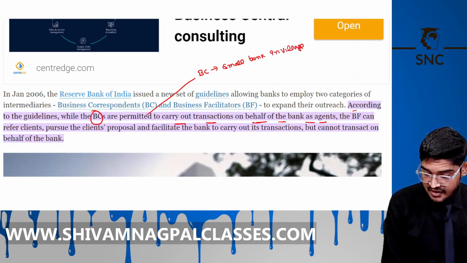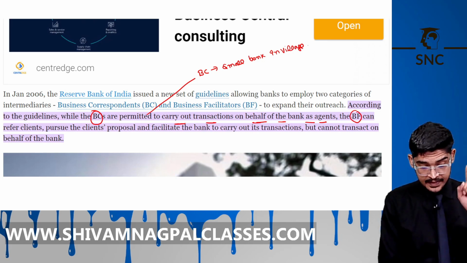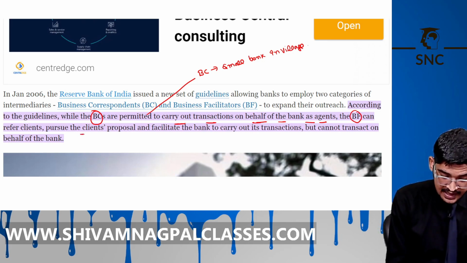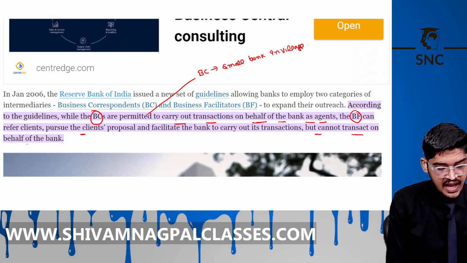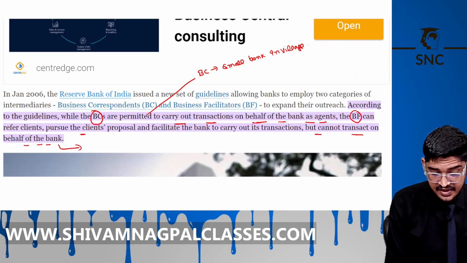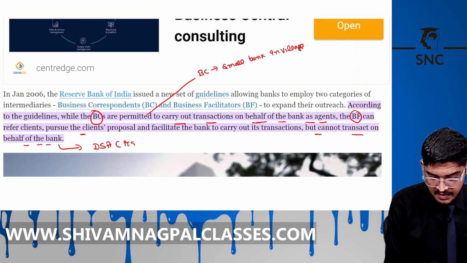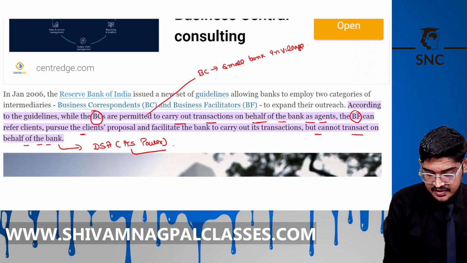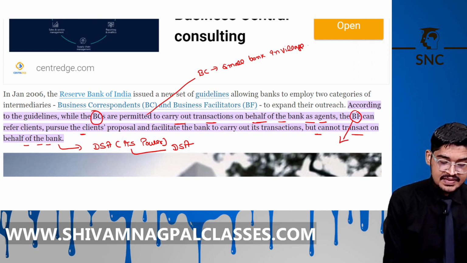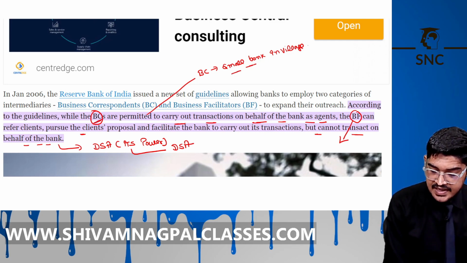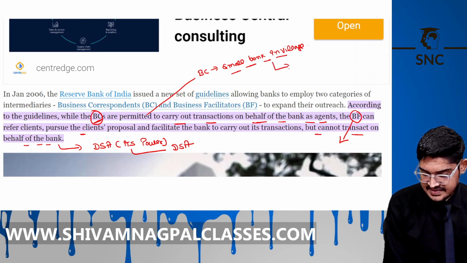but BF, business facilitator, can refer the clients, pursue the clients, but cannot transact on behalf of the bank. So it's just like a DSA, direct selling agent. Its power is limited. Okay, so it's treated like a DSA. Business facilitator is treated like a DSA. It has limited power like a DSA. But business correspondent is like a small bank branch in the village. It is considered as a bank itself.